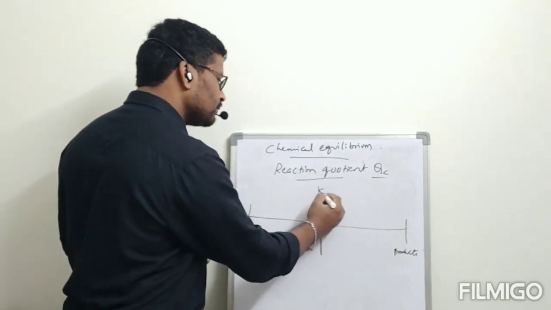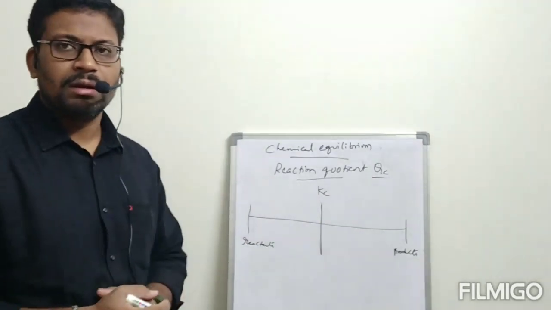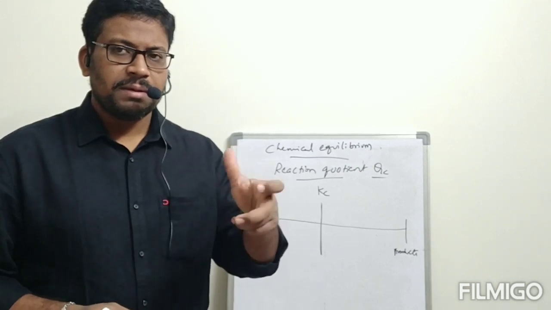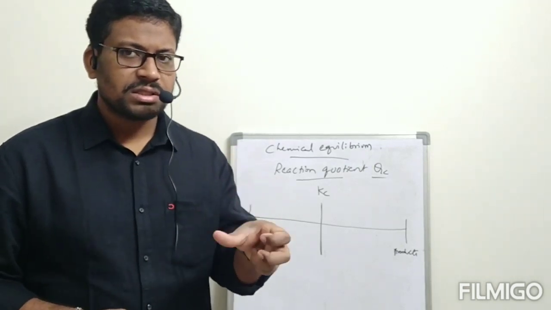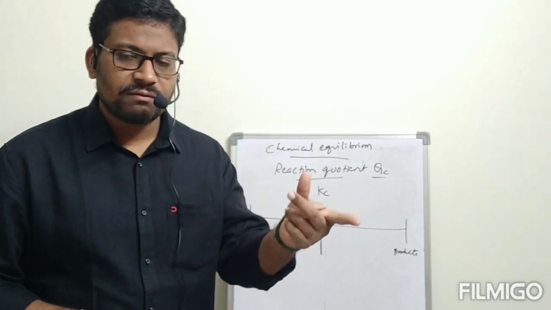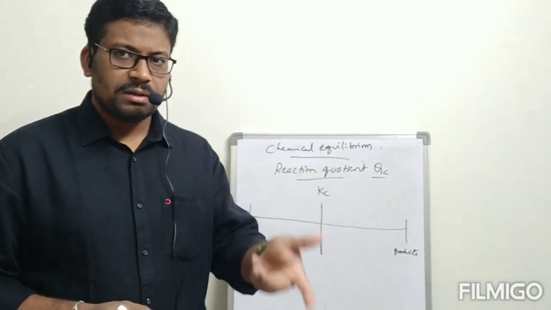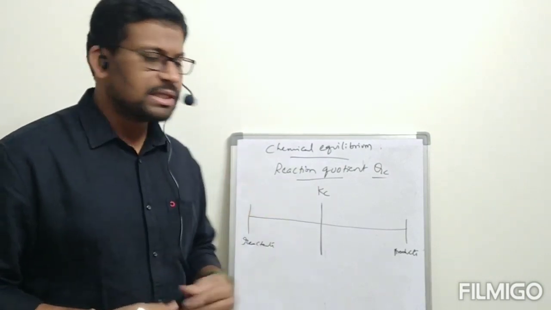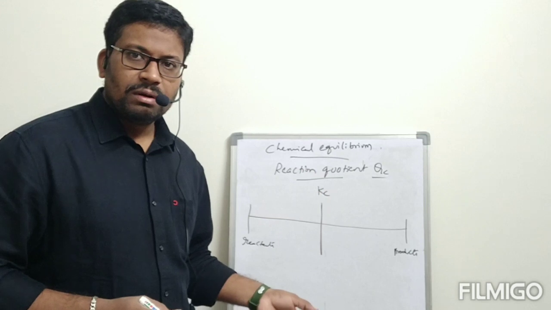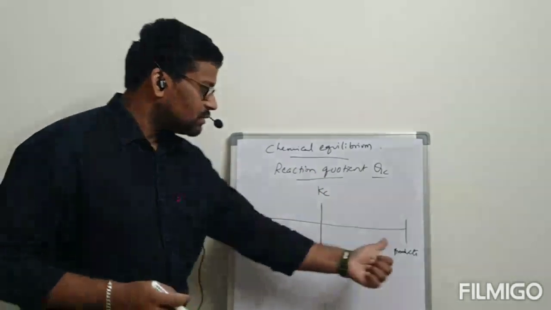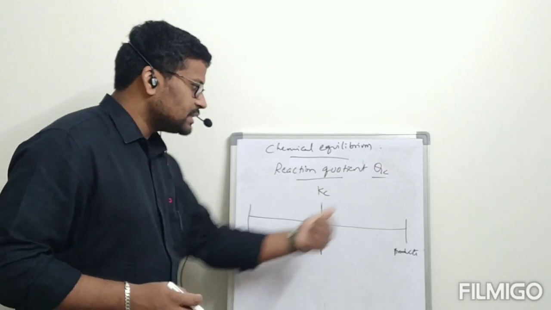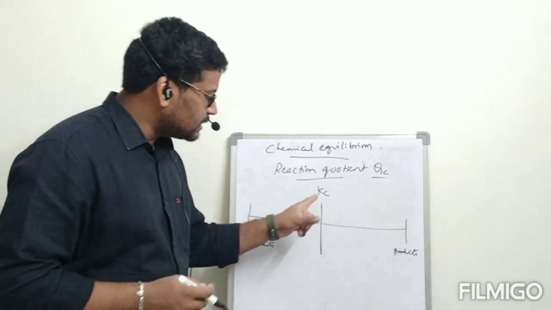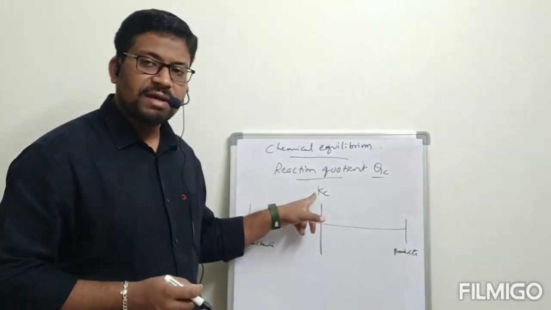At equilibrium, we can find Kc, where Kc is equal to the product of concentrations of products raised to the power of their coefficients, divided by the product of concentrations of reactants raised to the power of their coefficients. That is Kc. See, this is the total reaction at equilibrium. These are reactants and these are products. We know already that for this reaction equilibrium is established. Then at that equilibrium we can find the Kc value.